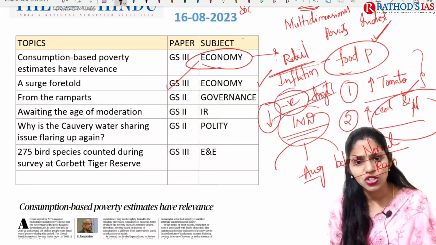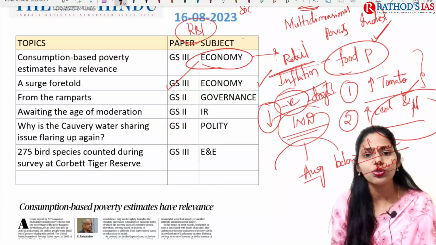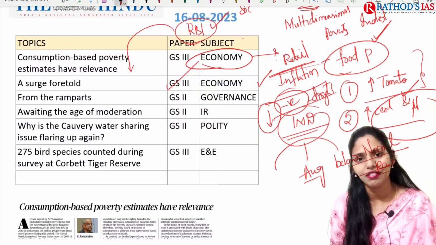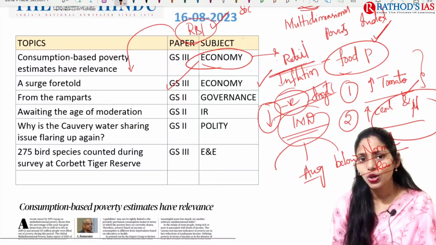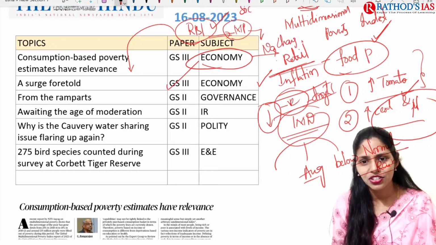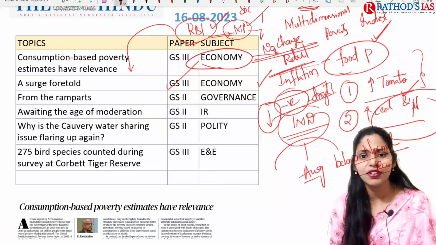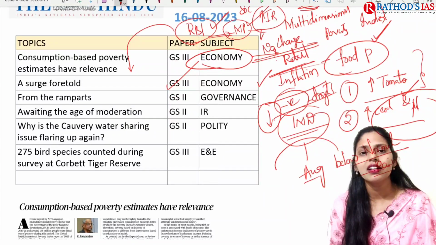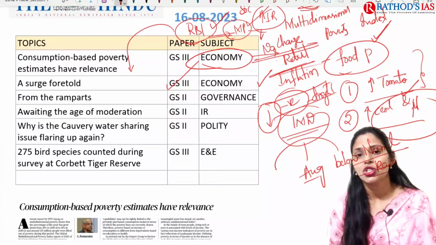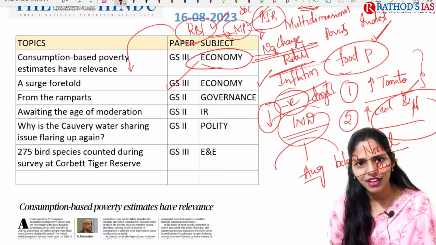Right? So this is one cause of concern, and we have to see what steps RBI is going to take to control this inflation. RBI recently had its monetary policy meet. In this meet, there was no change in the interest rate. So this is one cause of concern. Whenever there is inflation in the market, we have to increase the interest rate. But in this recent meet, RBI said that there is no change in the interest rate. So this is one cause of concern here.